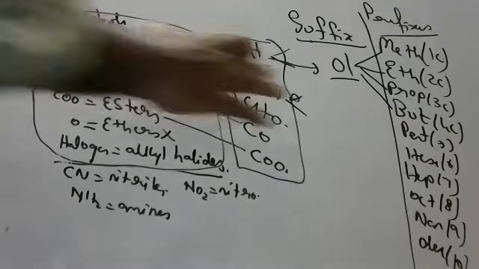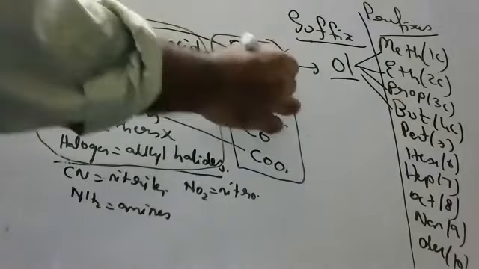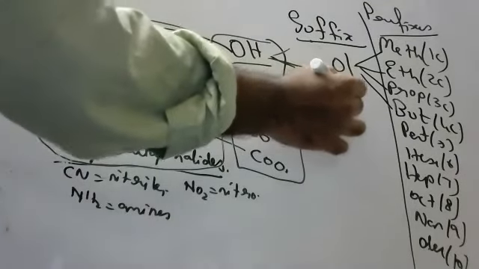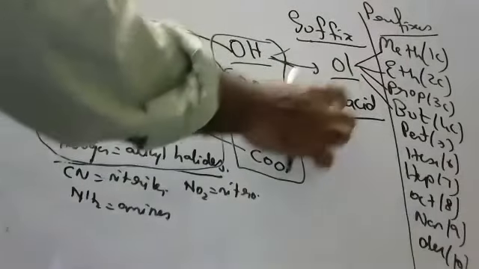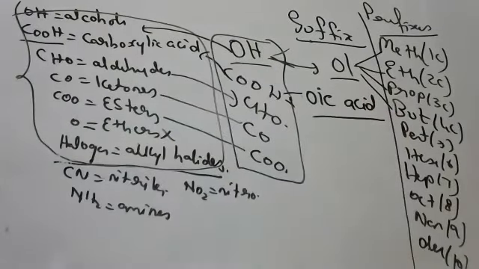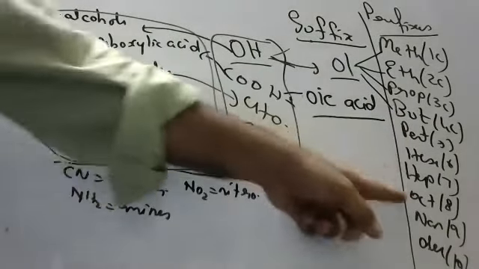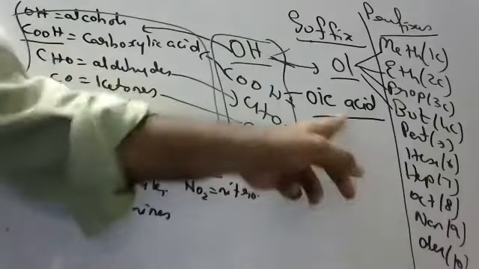Next, carboxylic acids. Children, the carboxylic acid suffix is oic acid. Again, I am saying: methanoic acid, ethanoic acid, propanoic acid, butanoic acid, pentanoic acid, hexanoic acid, heptanoic acid, octanoic acid, nonanoic acid, decanoic acid.